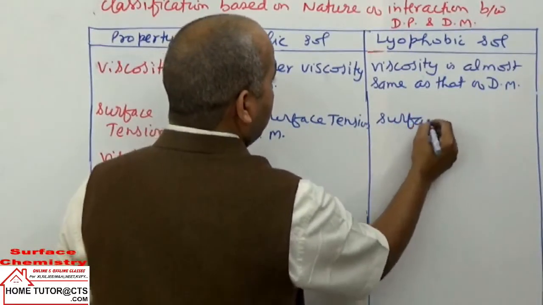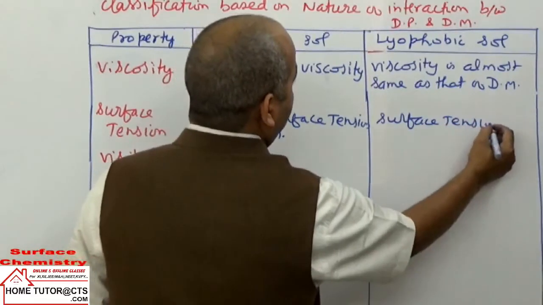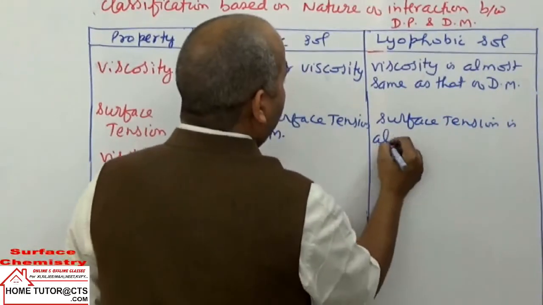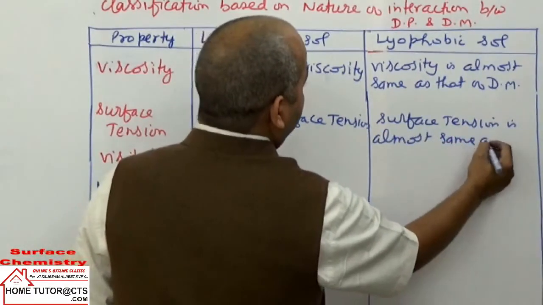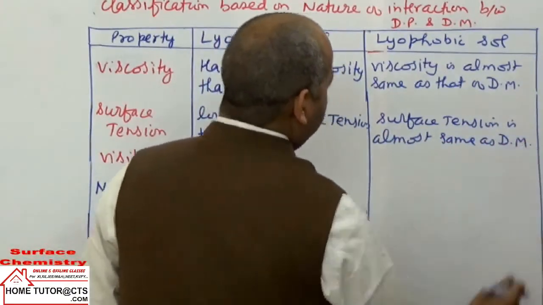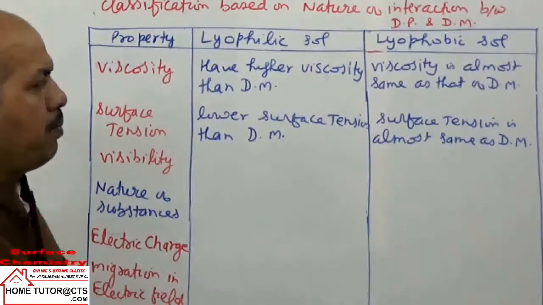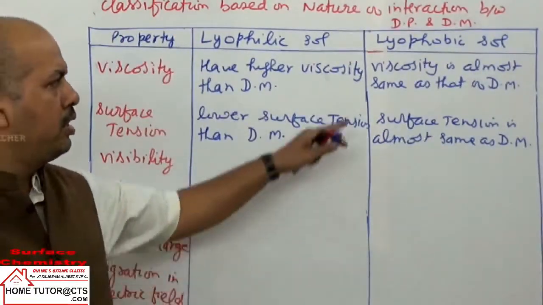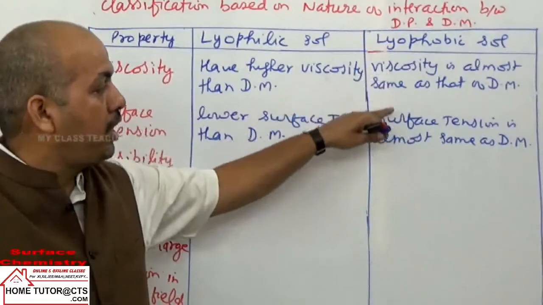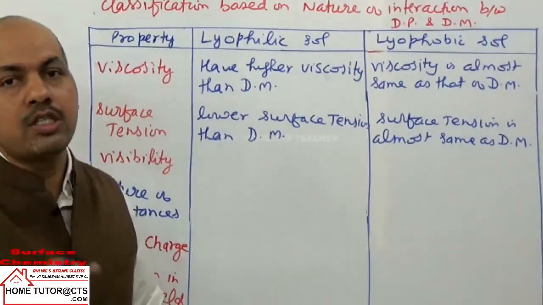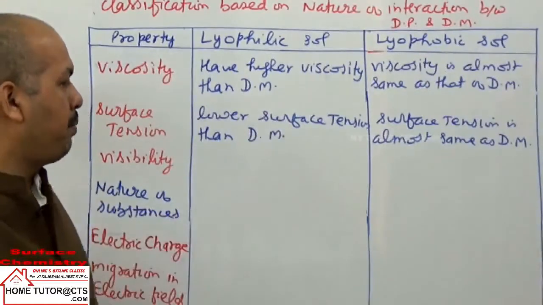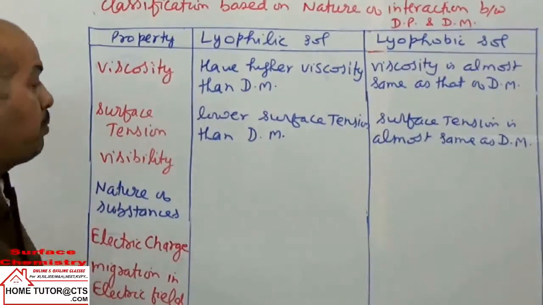Surface tension is almost the same as the dispersion medium. Because of practically no interaction, the property of viscosity or surface tension of the dispersion medium is almost unaffected, remains the same.